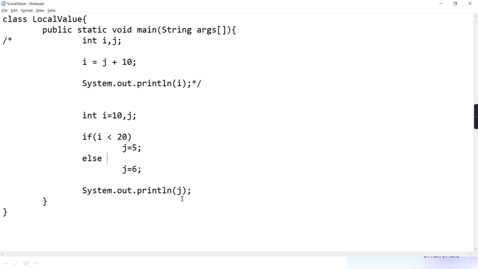Okay, I'm removing that condition and I'm just putting else. Now if I'm compiling, will the error come? The error which was coming earlier, "variable j might not have been initialized": will that error come now, or won't it? Don't type run and see. Apply your common sense and tell me the knowledge you have gained till now.